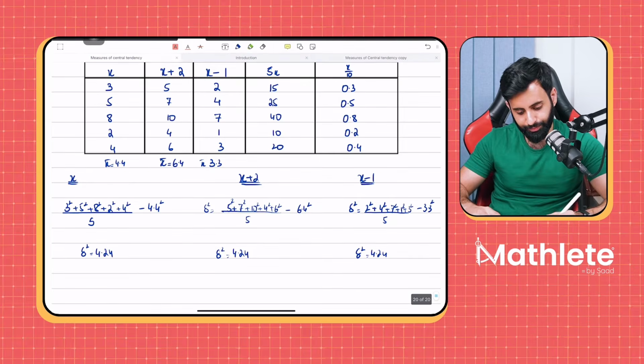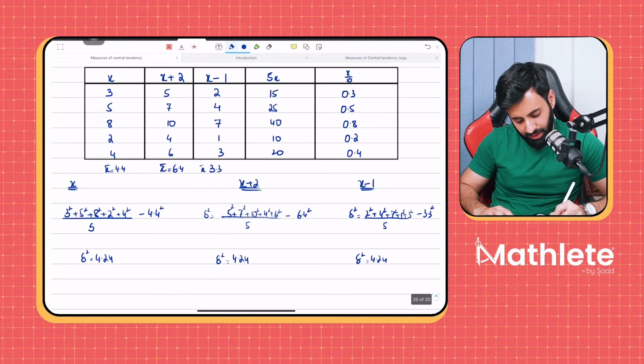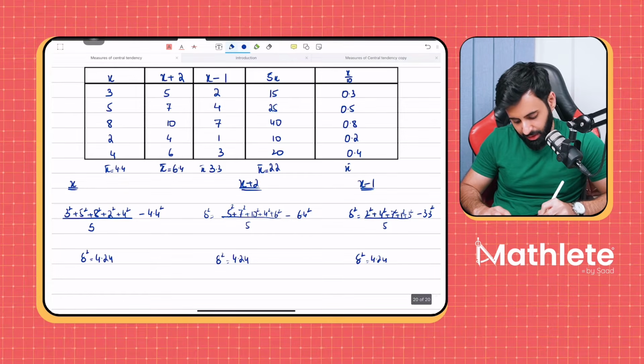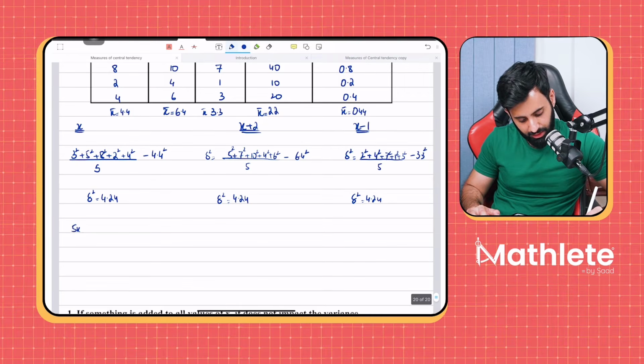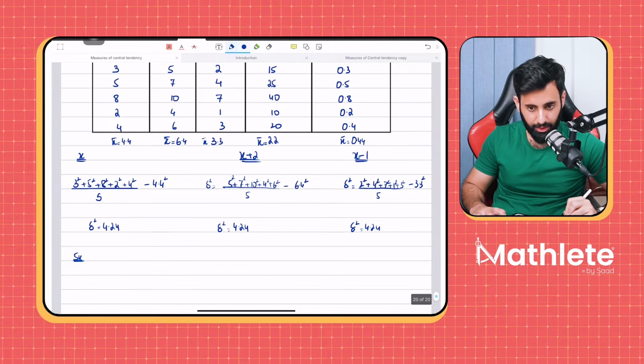What was the mean of this data set? It was 22. What was the mean of this data set? It was 0.44. Now let's take this data set 5x and let's calculate the variance.